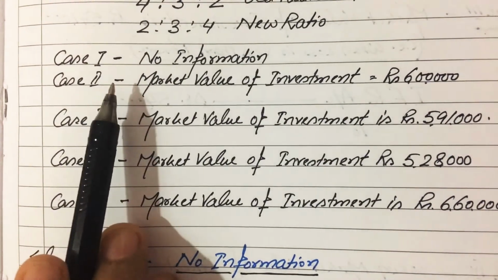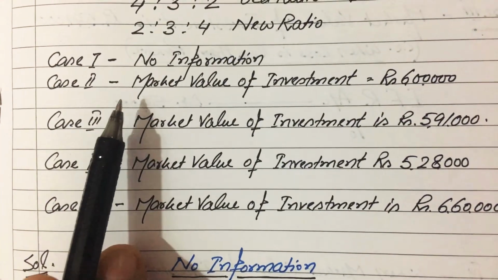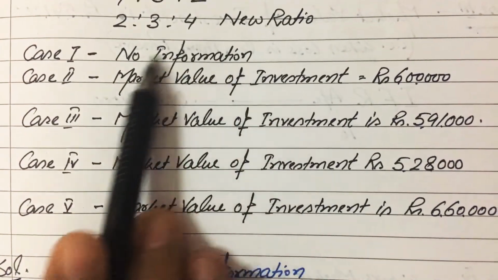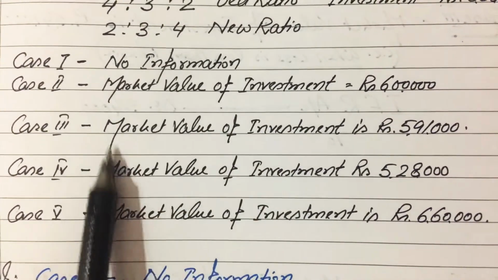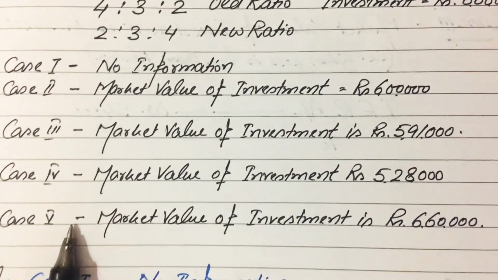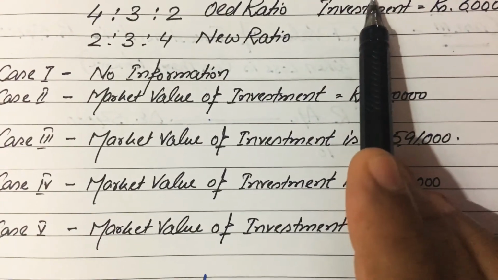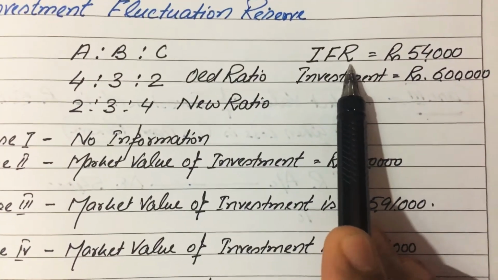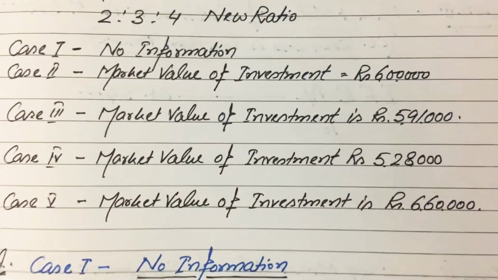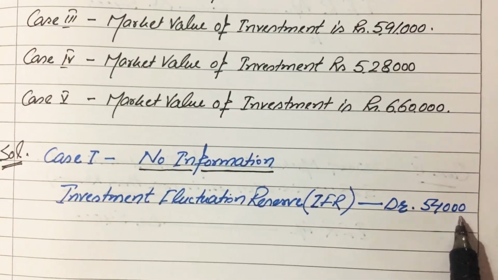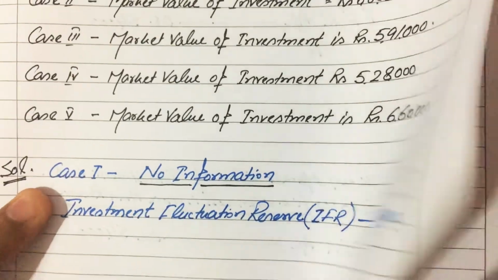So just like workman compensation reserve, in all the cases, because these are the maximum cases that can be possible in the treatment of investment fluctuation reserve, we have to close the balance of investment fluctuation reserve, and to close its balance we have to debit investment fluctuation reserve account with the given amount, that is 54,000 in case 1.